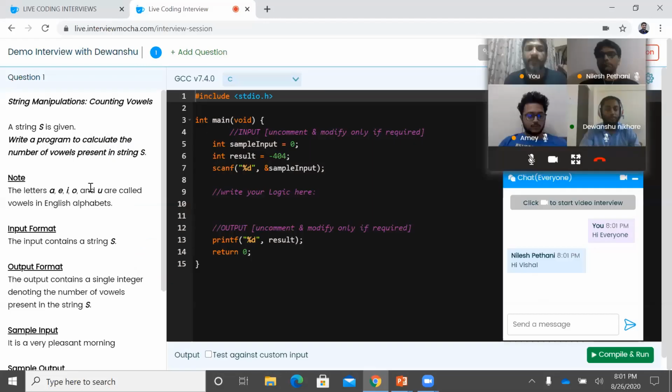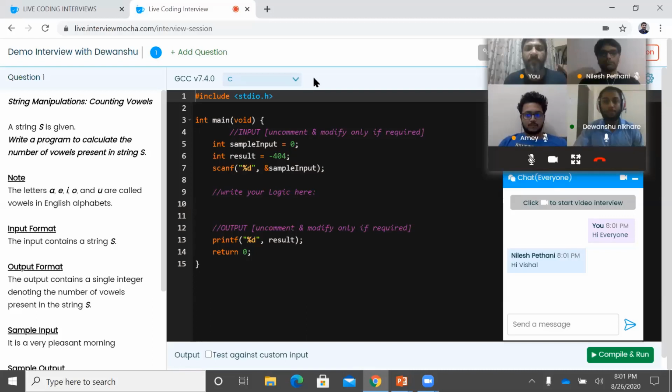This question panel is seen by Nilesh, by Amey, and by Devanshu also. Devanshu can go and select his language of choice. So Devanshu, you can choose your own language over here, just as a demo. I'm choosing Java.